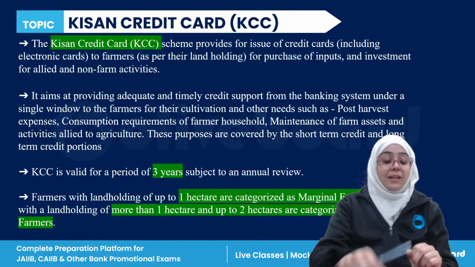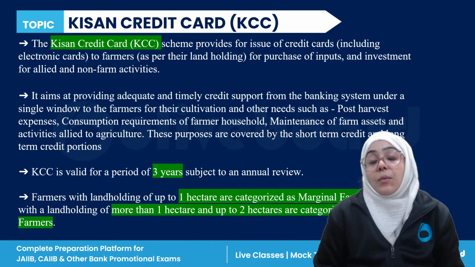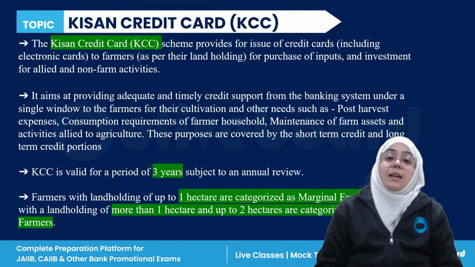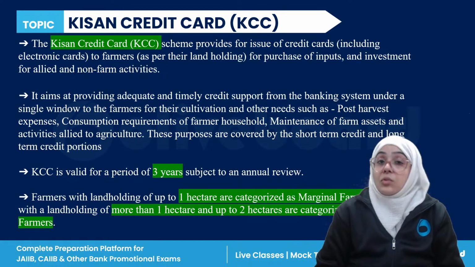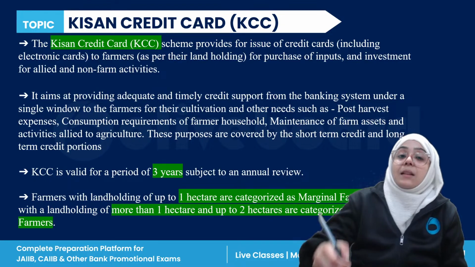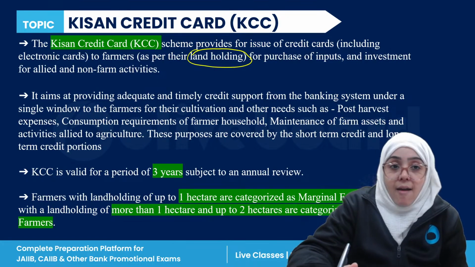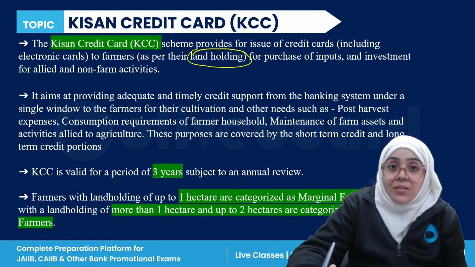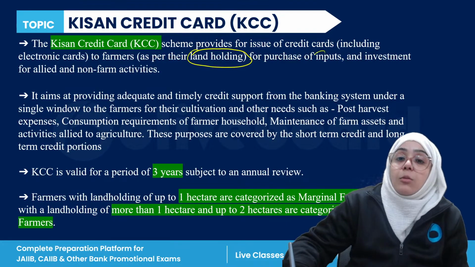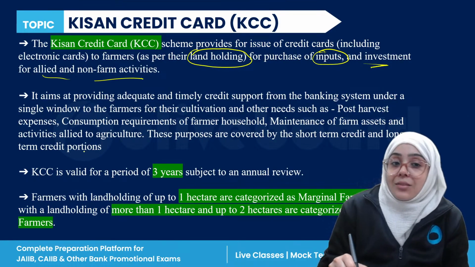Now, next, there is the Kisan credit card. When we are talking about the Kisan credit card, it is actually for issuing credit cards, including electronic cards, to farmers, as per their land holding. Whatever their land holding is, as per that the Kisan credit card is issued to farmers, right? And it is for what? It is for purchasing of inputs and investments for allied and non-farm activities, right?